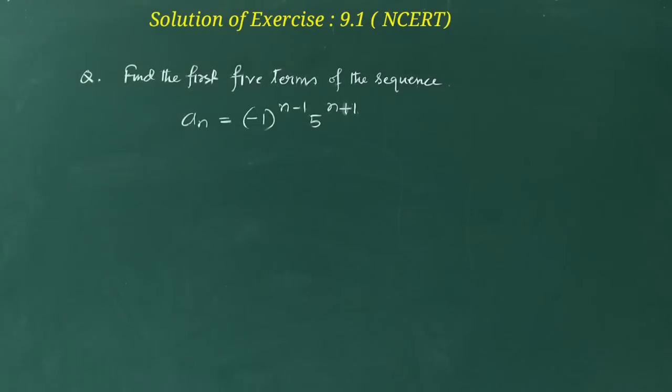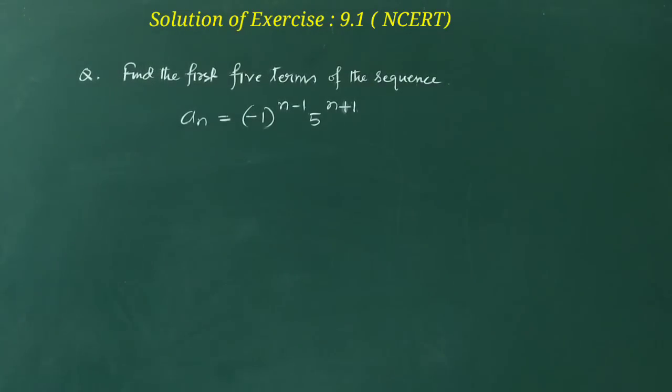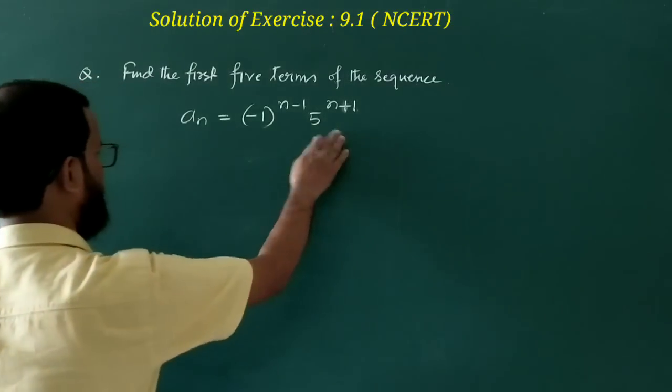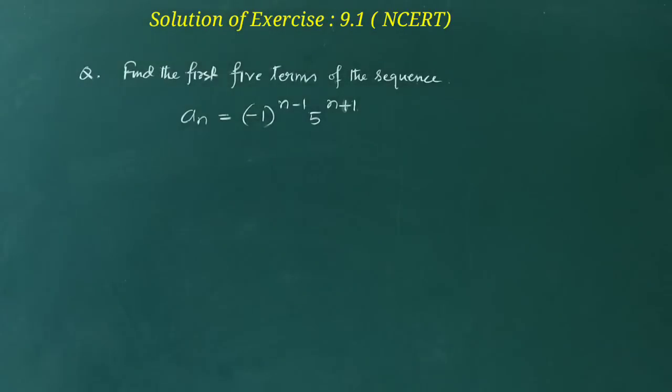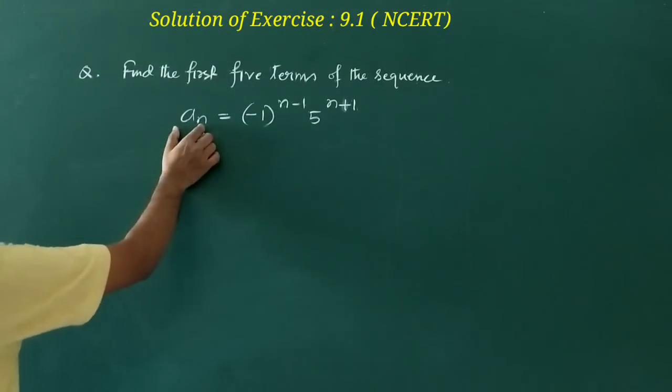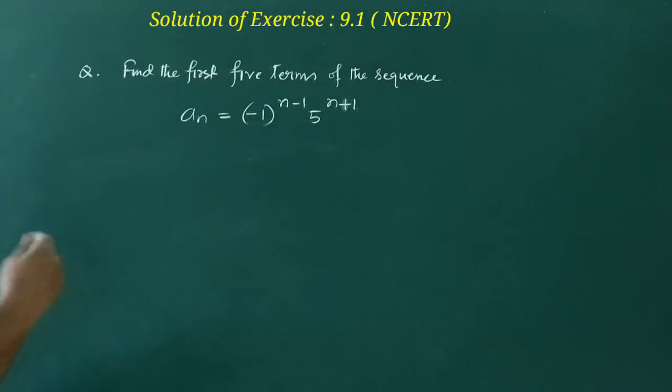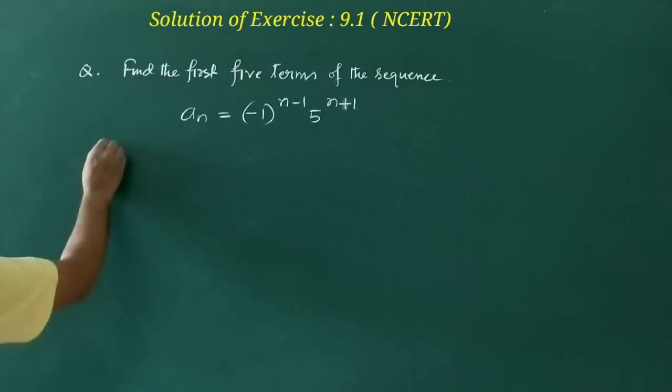Now I am going to discuss a few questions in your exercise 9.1. This is the first question. You are to find the first 5 terms of the sequence, and in this sequence the nth term is given. What is this term? This is called the nth term. From there you have to find the first term to the 5th term.